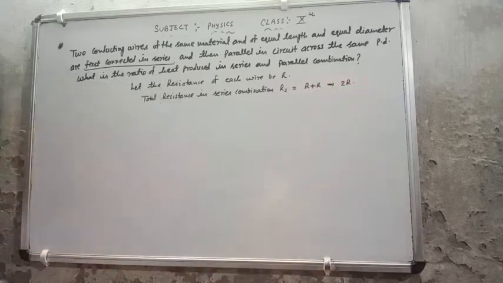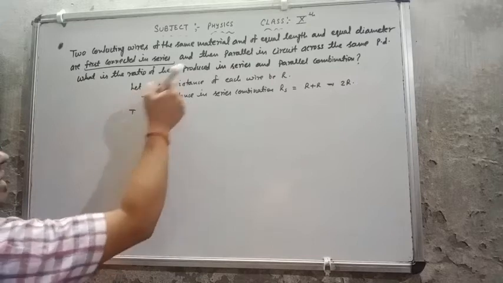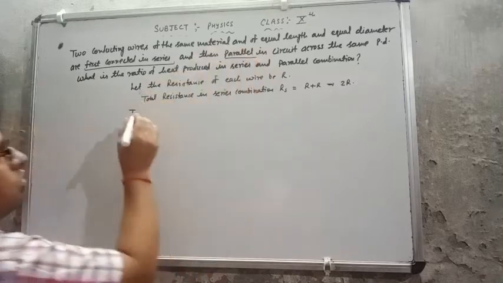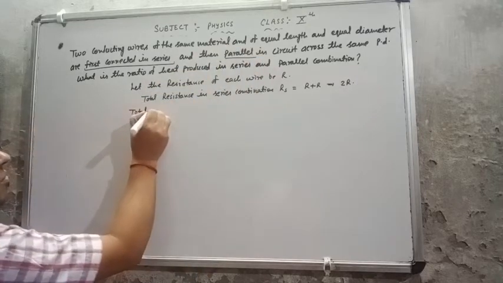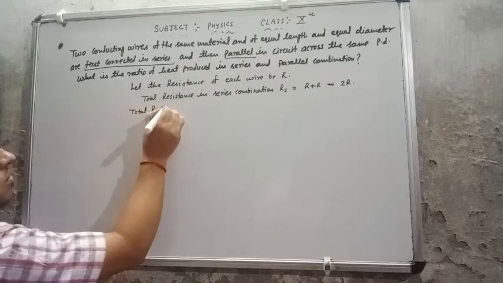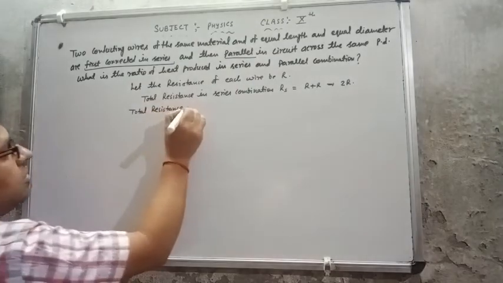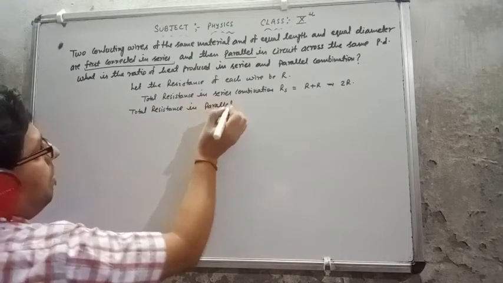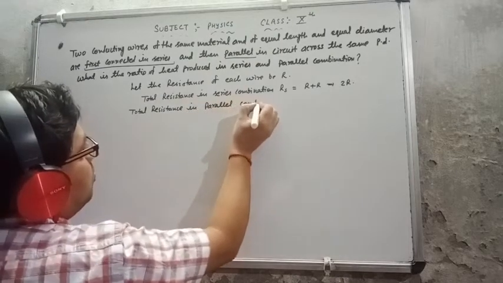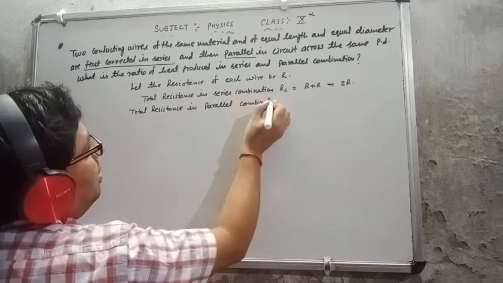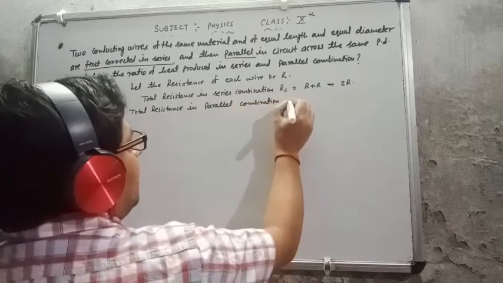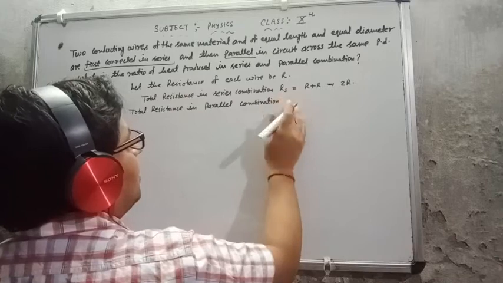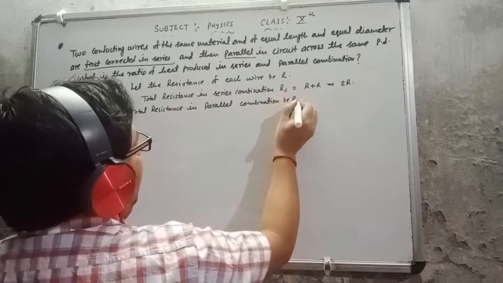After that they have connected in parallel, so total resistance in parallel combination, let this be RP.